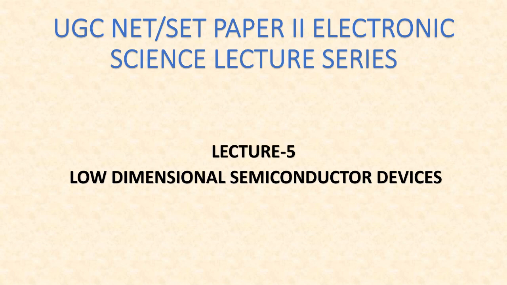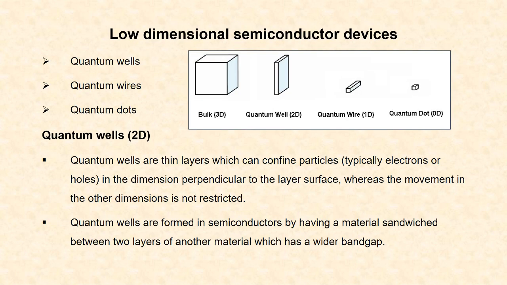In this video, we are going to see about low dimensional semiconductor devices. They are quantum wells, quantum wires and quantum dots. If you see bulk materials, in this, the electrons and holes are free to move in all the three directions. Hence, they are called three-dimensional materials. In quantum wells, the electrons and hole movement are restricted in one direction and they are free to move in other two directions. Hence, they are called two-dimensional materials.